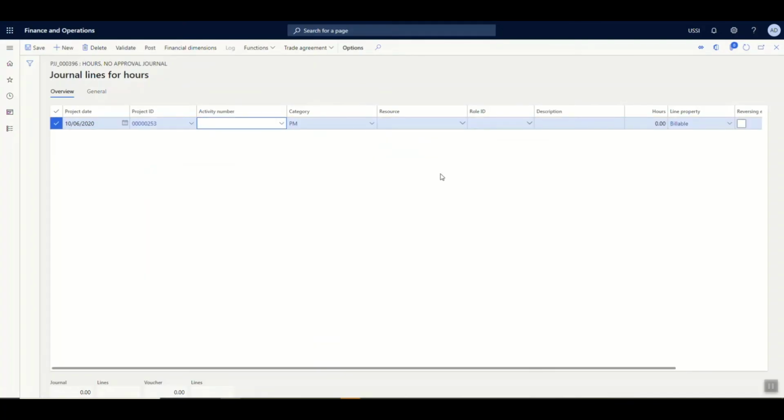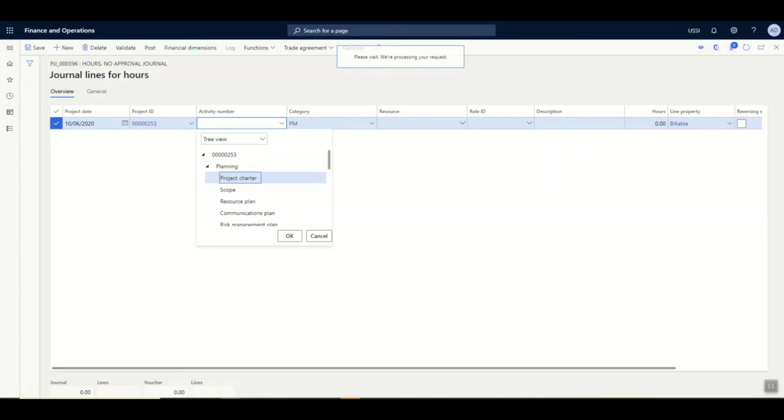So while defining the hour journal, it is very important that you give the transaction date. The project ID gets automatically copied from the project that you are in. And as you can see, you must link this particular hour journal, or any consumption for that matter, with the respective activity. This activity is nothing but the phases which we had defined in the work breakdown structure. As you can see, the hour journal that I'm going to consume is against the planning phase. So under the planning phase, I'm going to select project charter here.